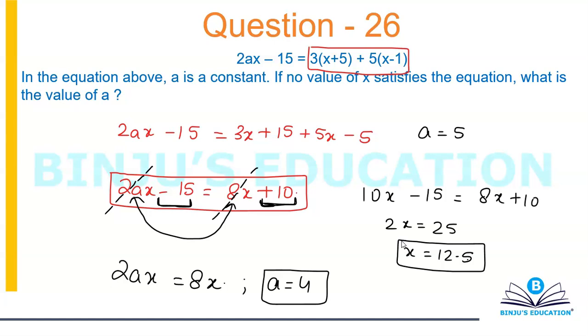Which means if you take a to be 4, there is no value of x which will satisfy this equation. Because the bottom line is you will not be left with x. If 2x is equal to 8x, then you are not left with x, either on LHS or on RHS. Alright?